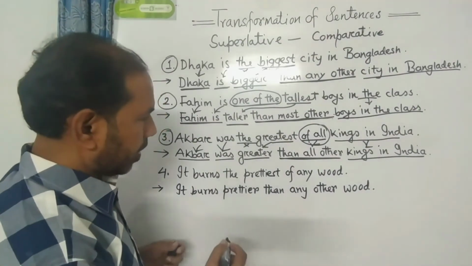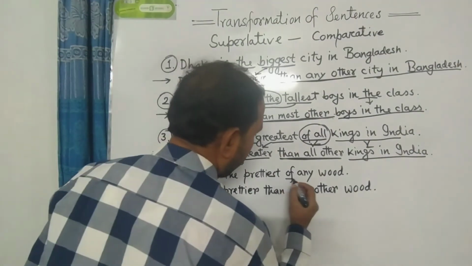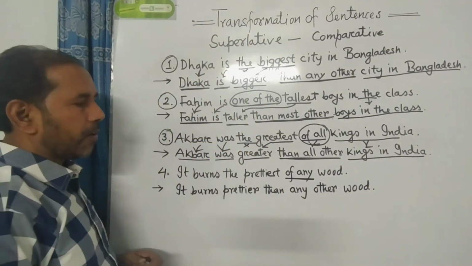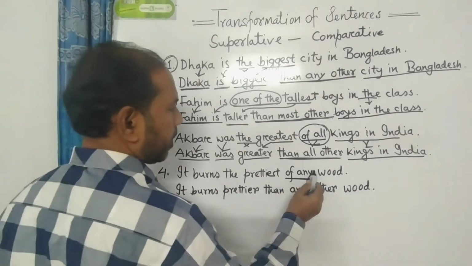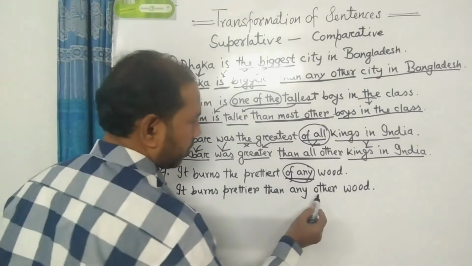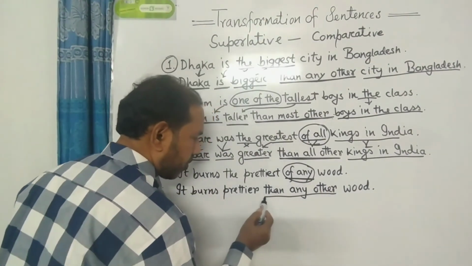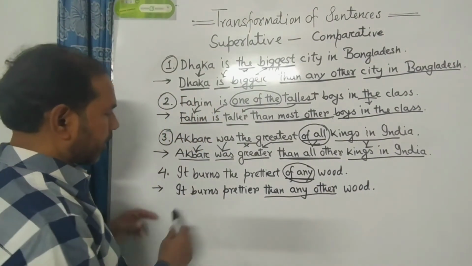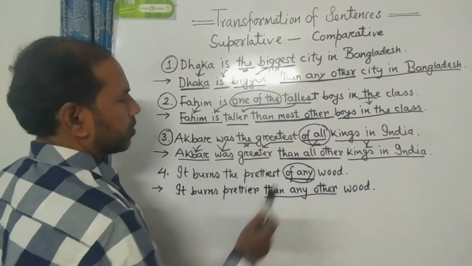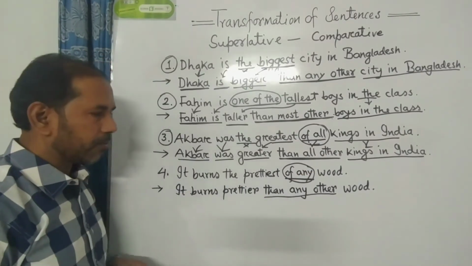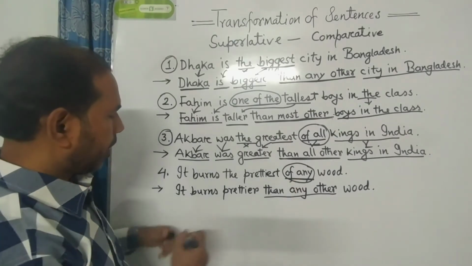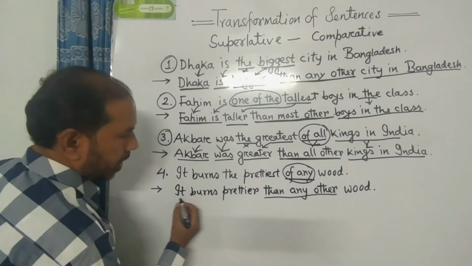Here the noticeable thing is of any. If we find of any in any superlative form, please notice the example, then we have to use then any other. It burns the prettiest of any wood. So here we find of any in superlative form. Then we have to turn it into comparative.